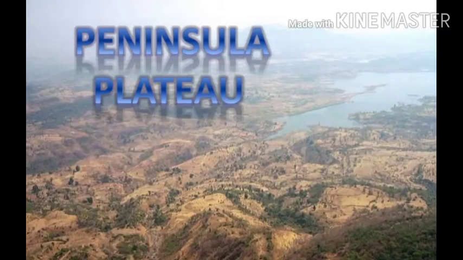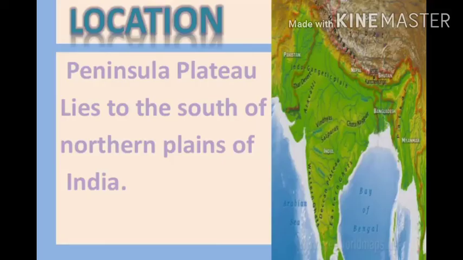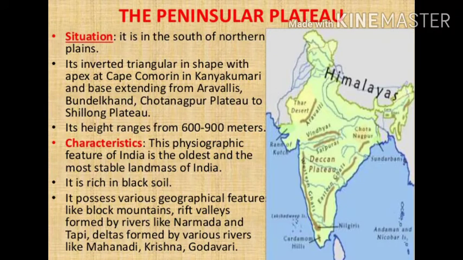Our next physiographic division is the Peninsular Plateau. The Peninsular Plateau is a tableland composed of old crystalline, igneous, and metamorphic rock. Rising from the height of 150 meters of the river plains up to an elevation of 600 to 900 meters, the irregular triangle is known as the Peninsular Plateau.